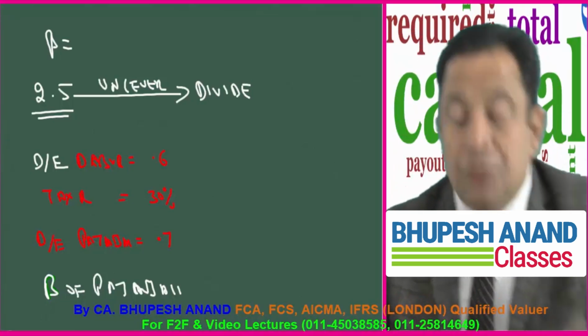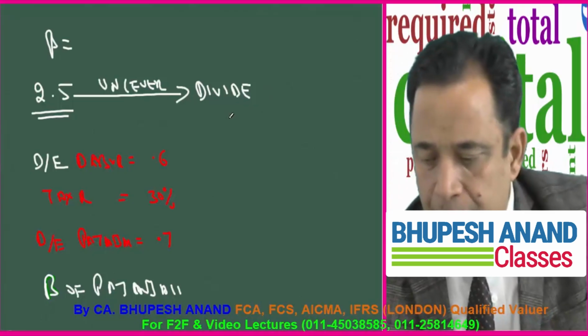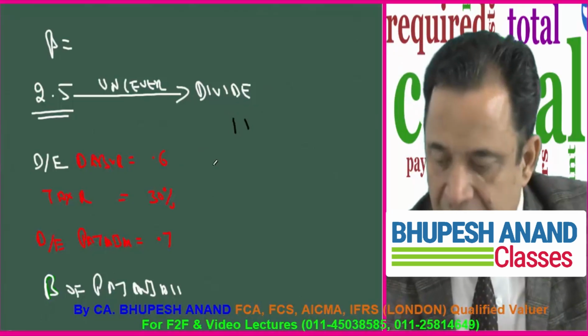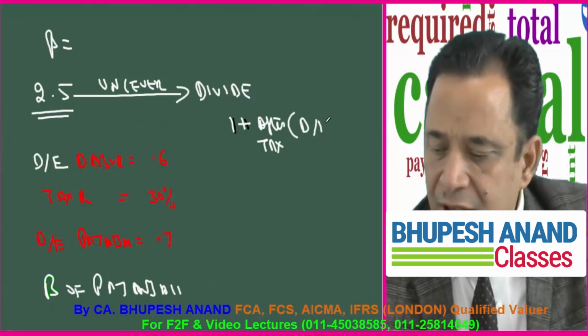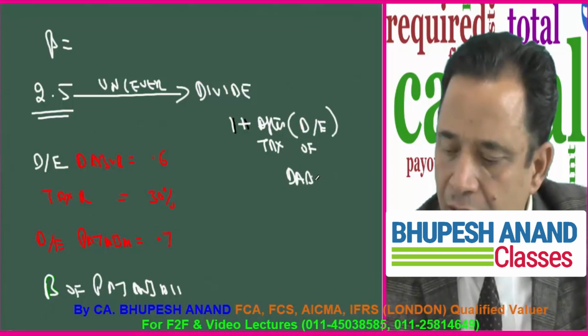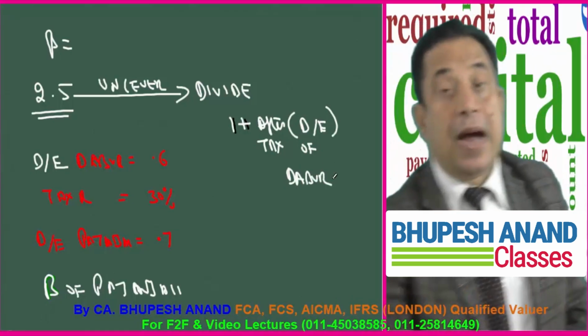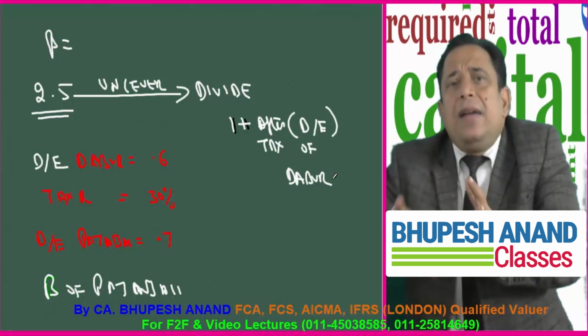So I will divide 2.5. Now with which figure I will divide, I will explain after some point, but the figure will be 1 plus after tax debt equity of Dabur. I repeat, whenever I want to nullify the effect, I will divide.